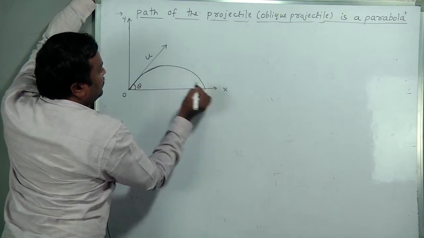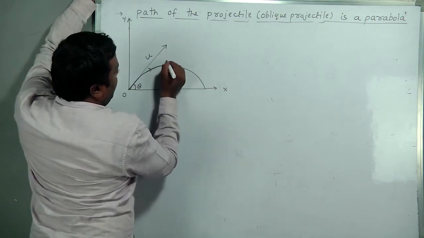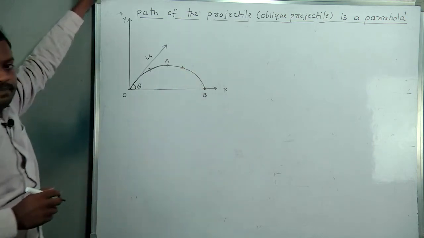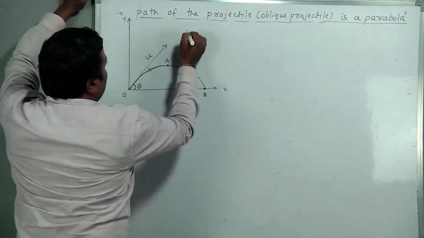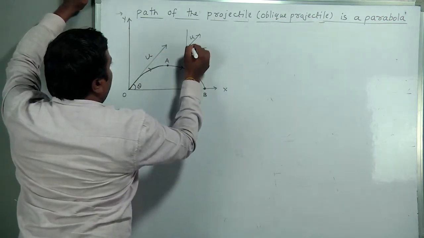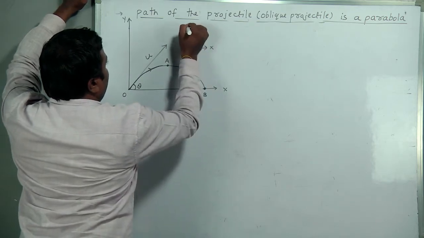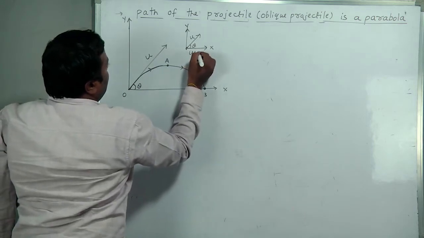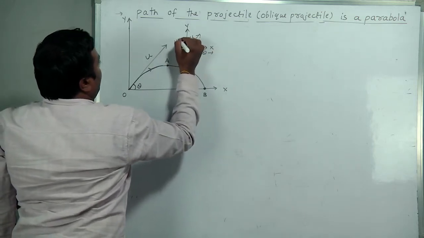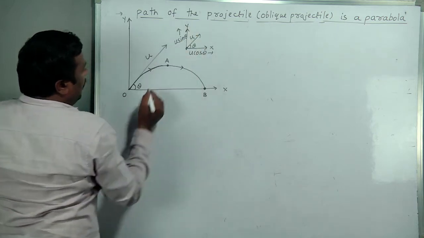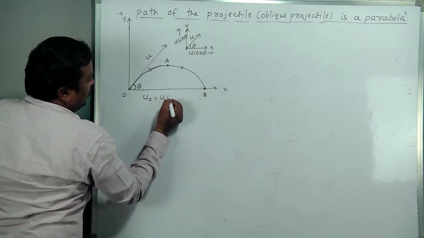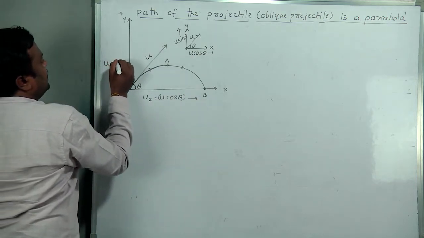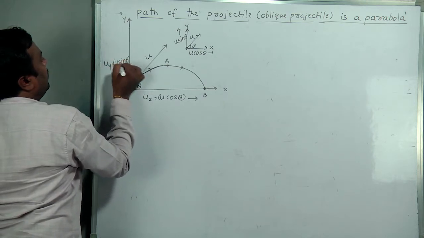Its path will be O. You consider A as the highest point and B as the lowest point. This is the path you consider. If this is U making an angle theta, then by resolution of vector, along horizontal it will be U cos theta and along vertical it will be U sin theta. Now along horizontal Ux is equal to U cos theta. Along vertical Uy is equal to U sin theta.